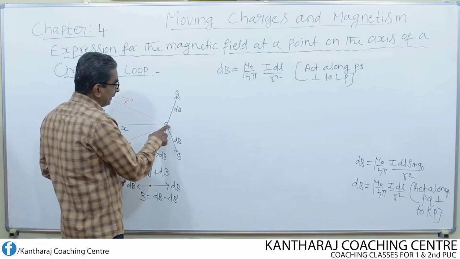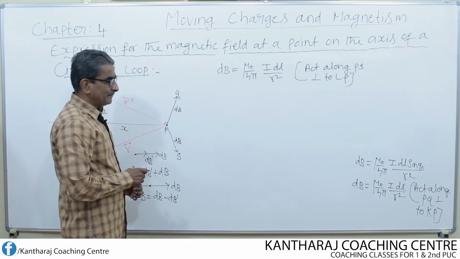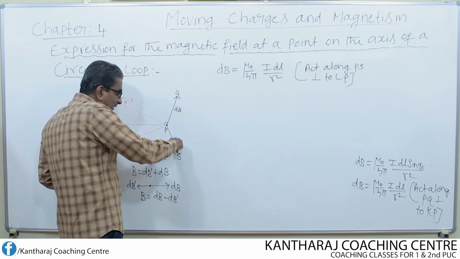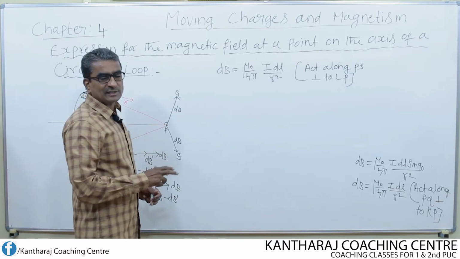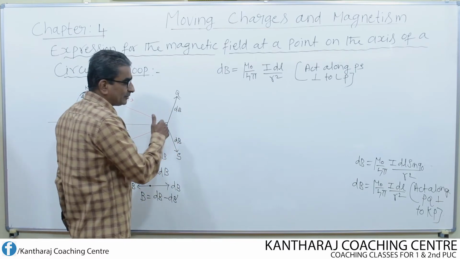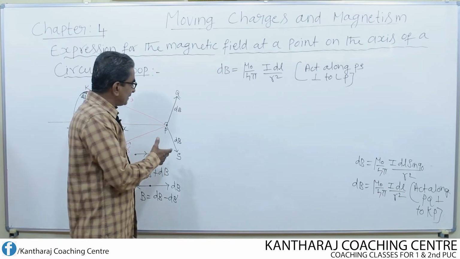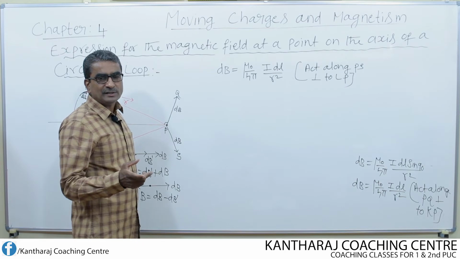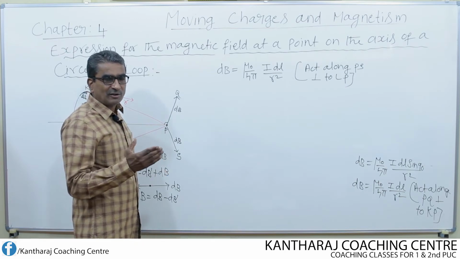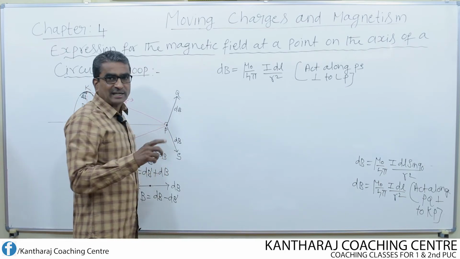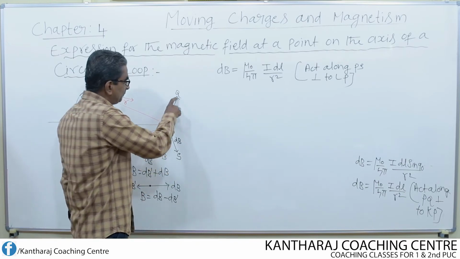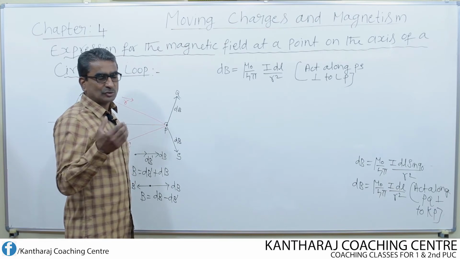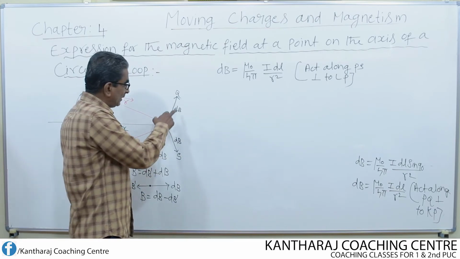But here at the point P, we cannot add these two dBs, because one dB is acting along this line, another dB is acting along this line. The lines of action are totally different, therefore it's not so easy to add. Then what is the other method to find the total field of these two at the point P? All that we need to do is resolve these two fields into rectangular components. That means split each magnetic field into two mutually perpendicular components so that we can find the total field of these two.